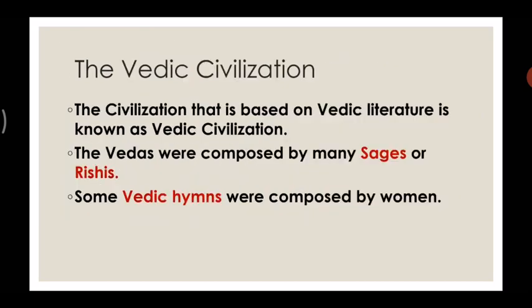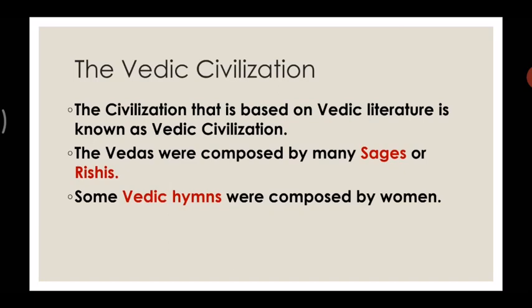Let's move forward. Now, what is given in our textbook about this? The Vedic civilization: the civilization that is based on Vedic literature is known as Vedic civilization. Very simple thing.